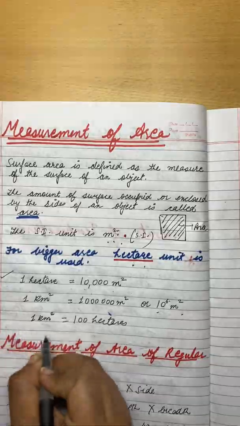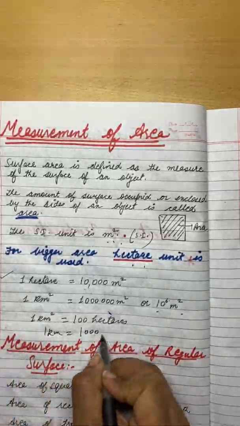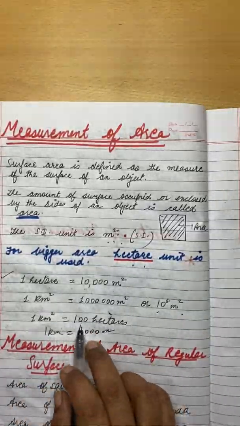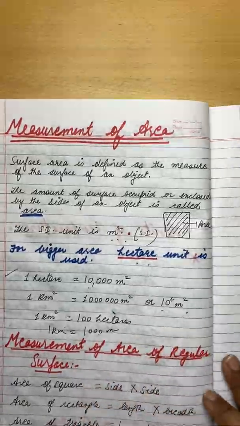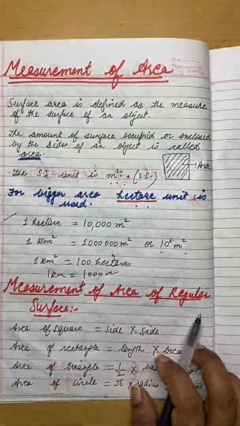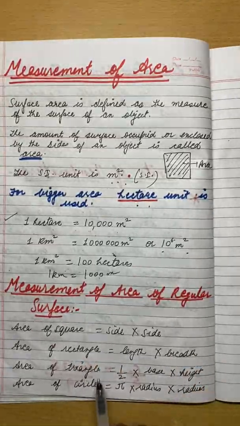And you know that 1 kilometer is equal to how many meters? 1000. 1 kilometer square is equal to how many hectares? 100 hectares. If we want to find the area of regular surfaces, which have fixed shapes, for example square, rectangle, triangle, circles.